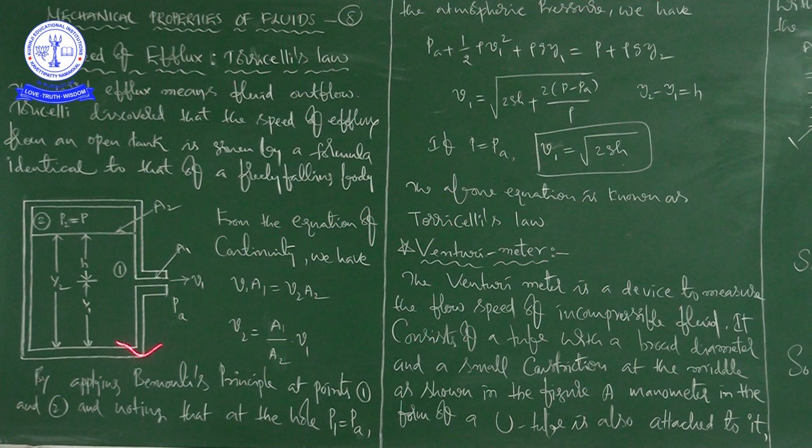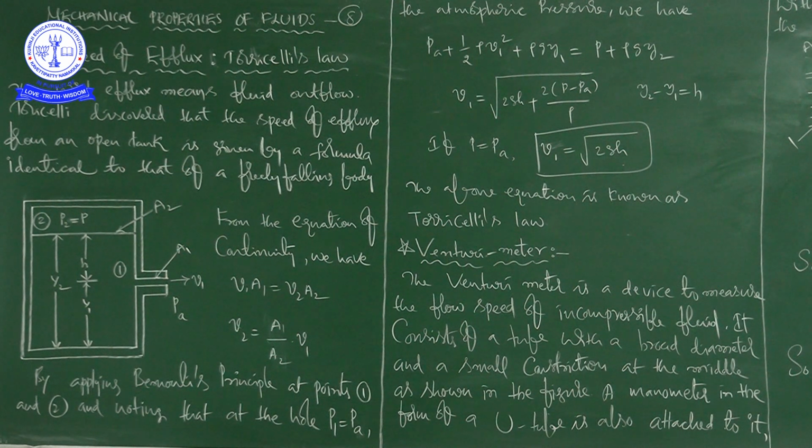When compared to the speed of the fluid which comes out through this hole, the speed of fluid here we are taking as 0, because A1 is very, very small and A2 is very large when compared to A1. A2 is double greater than A1.